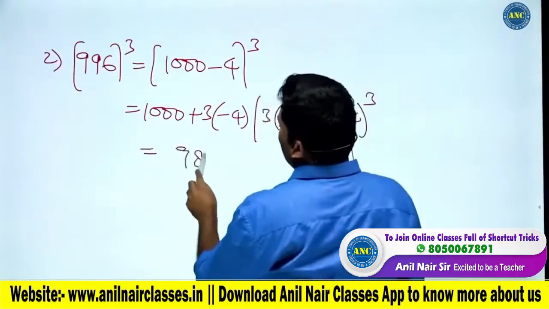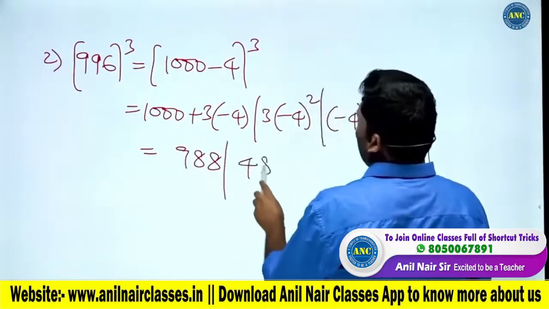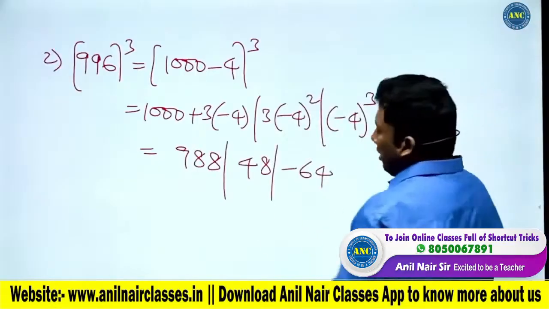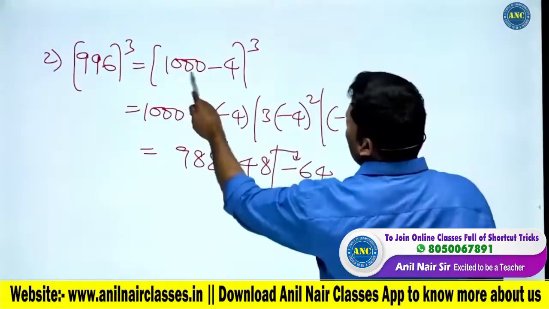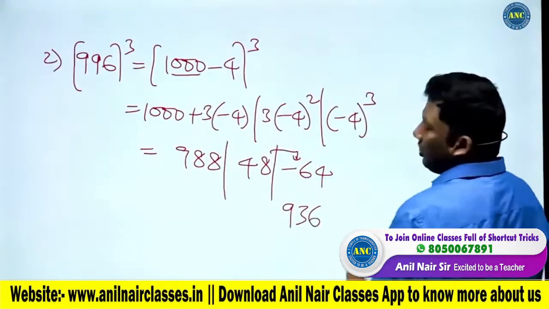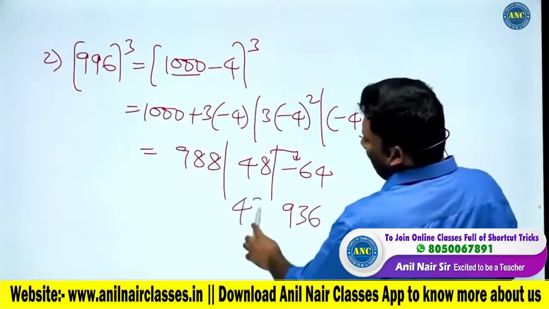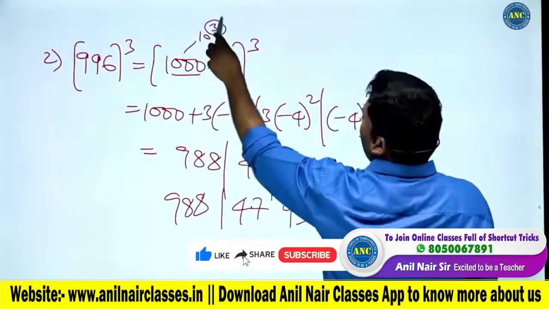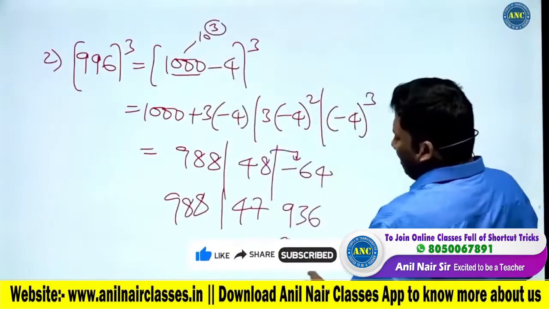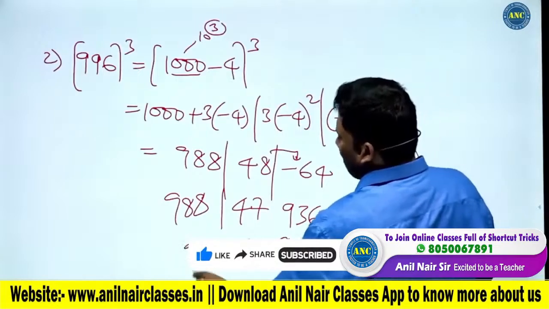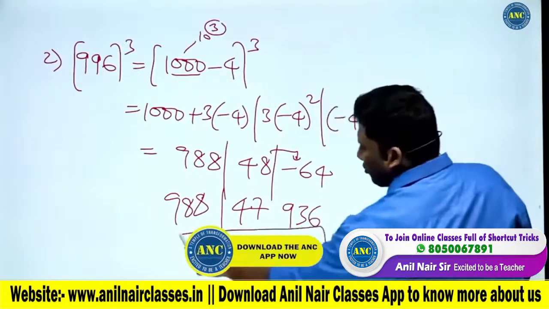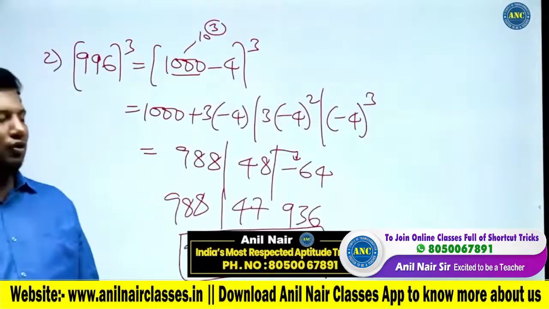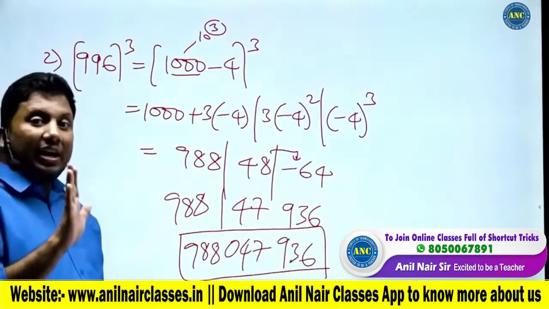1000 minus 12, 988. 16 3s are 48. Minus 4 cube, minus 64. 1 is carried on a base 1000. 1000 minus 64, 936. 48, 1 carried, 47. And 988. 1000 will be 10 cube, so last three places, 3 digits. 936. 47 in a 3 digit, 047. The answer for this question is 988047936. Is the idea clear?